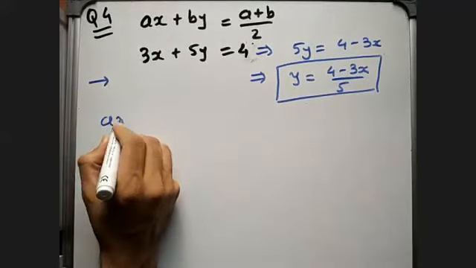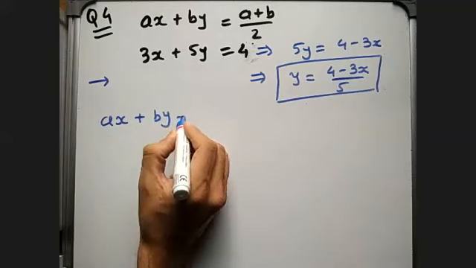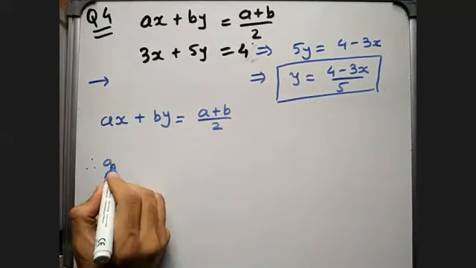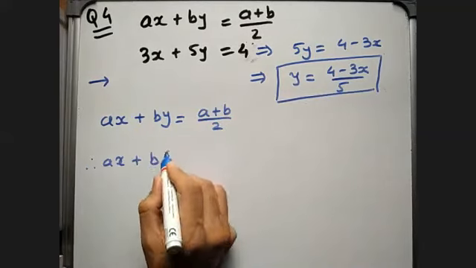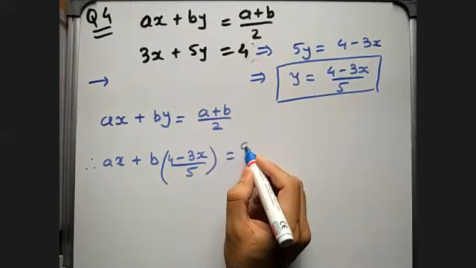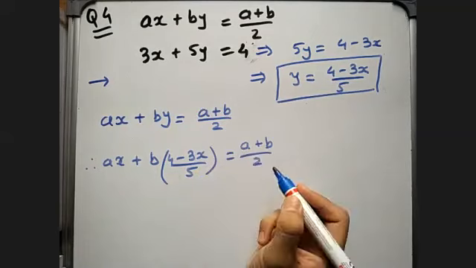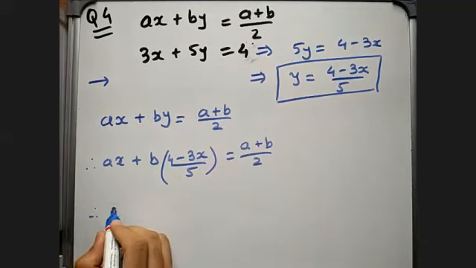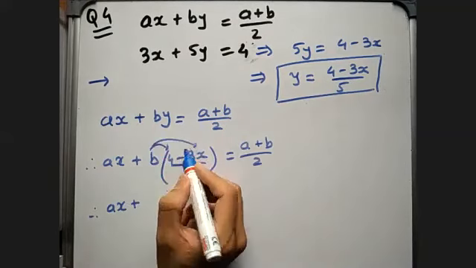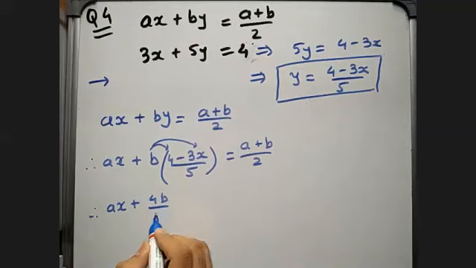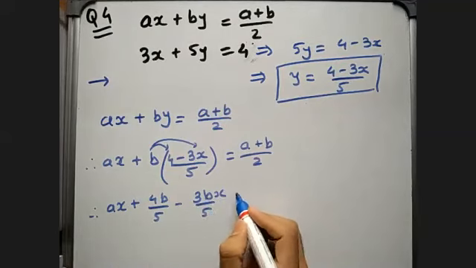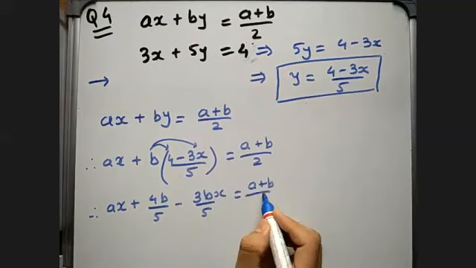So my equation number 1 is ax plus by is equal to (a plus b) by 2. Therefore ax plus b times (4 minus 3x) by 5 is equal to (a plus b) by 2. So let us simplify step by step. It is ax plus b multiplied on both sides, so it is 4b by 5 minus 3bx by 5 is equal to (a plus b) by 2.